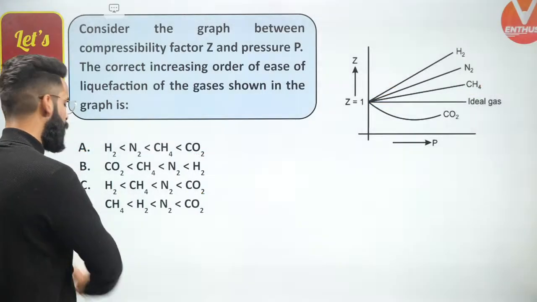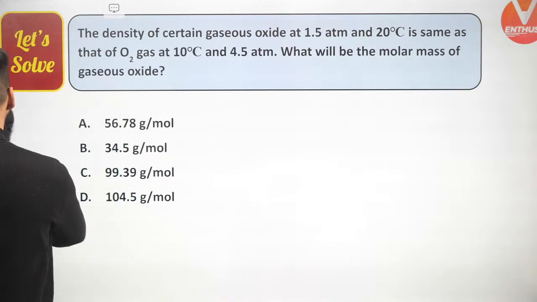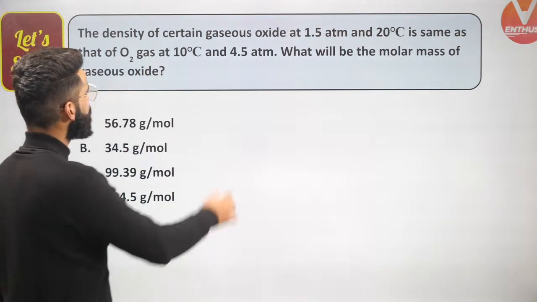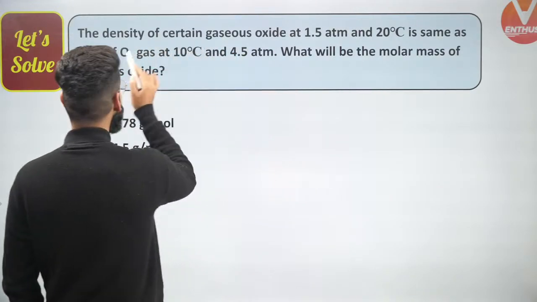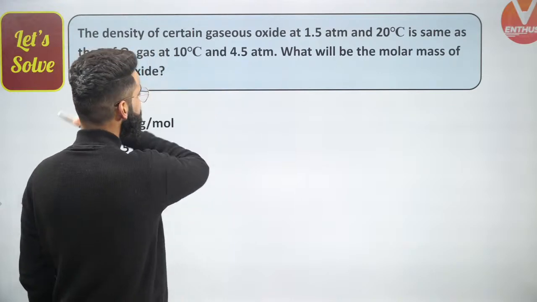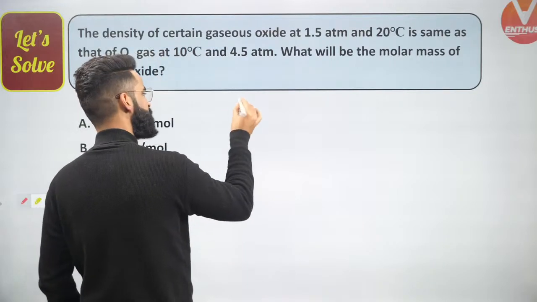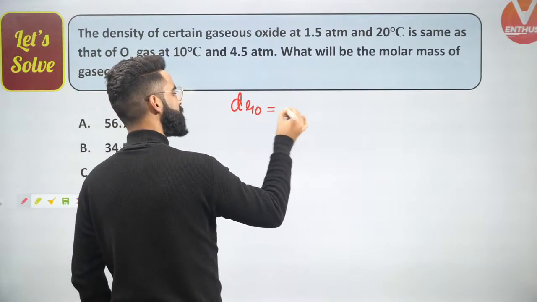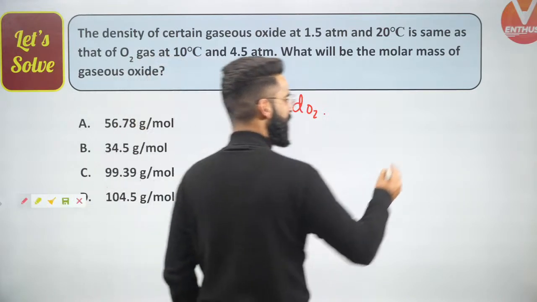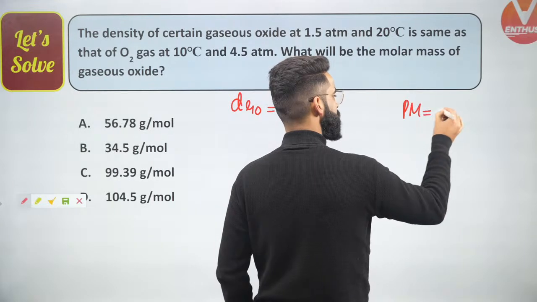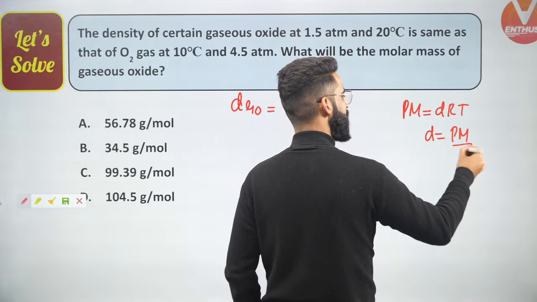Okay, let's move on and get to know a few more questions right here. The density of a certain gaseous oxide at 1.5 atm and 20 degrees centigrade is same as that of O2 gas at 10 degrees centigrade and 4.5 atm. What will be the molar mass of gaseous oxide? It's mentioned in the question that density of gaseous oxide is equal to density of O2. Do you remember the density form of ideal gas equation, PM equal to dRT? D will be simply equal to PM divided by RT.